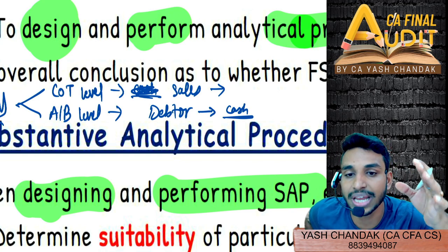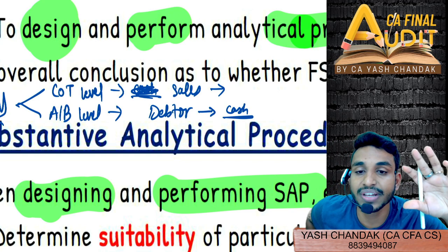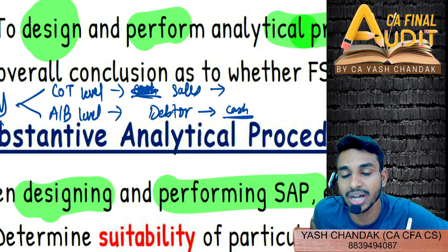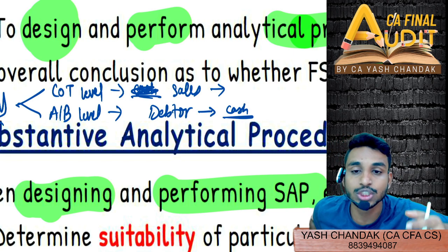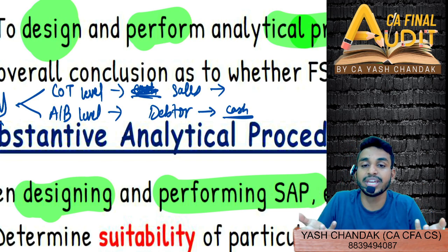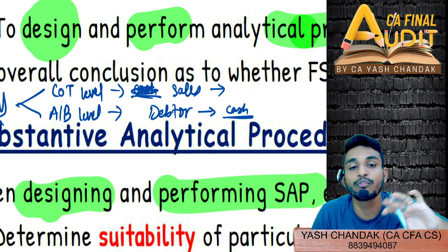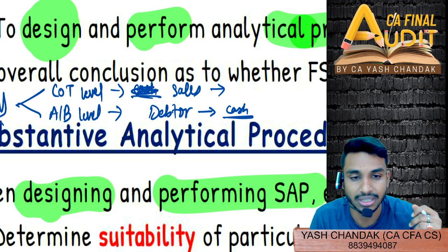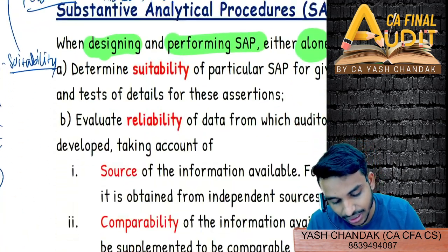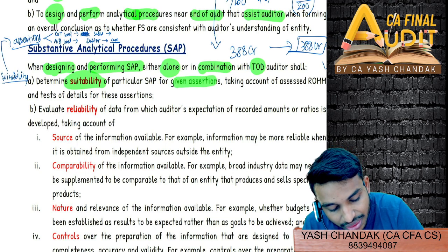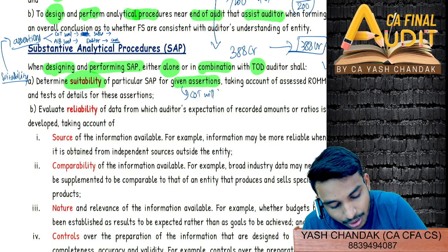What I'm trying to say is that balance sheet figures could change. On 29th January or 29th March it could be 1 lakh, then cash could be 10,000 on 31st March. So it can vary, right? However, sales throughout the year won't be varying. As such, more prediction can happen in class of transaction as compared to account balance. So that is what they are saying: determine the suitability of the particular SAP for the given assertions. Just now I told you that generally COT will be more suitable.